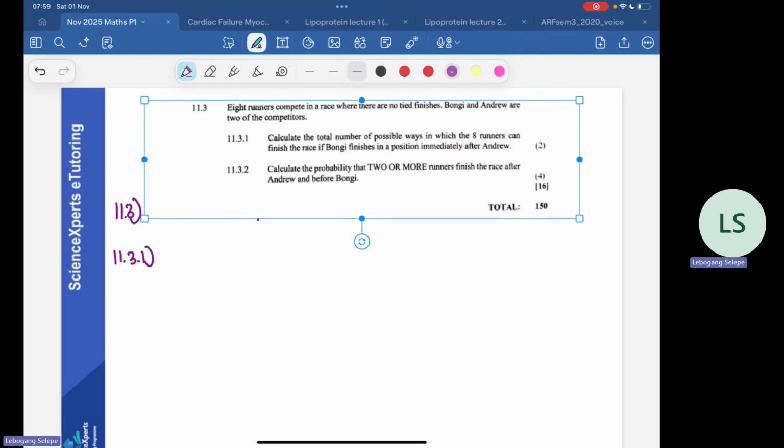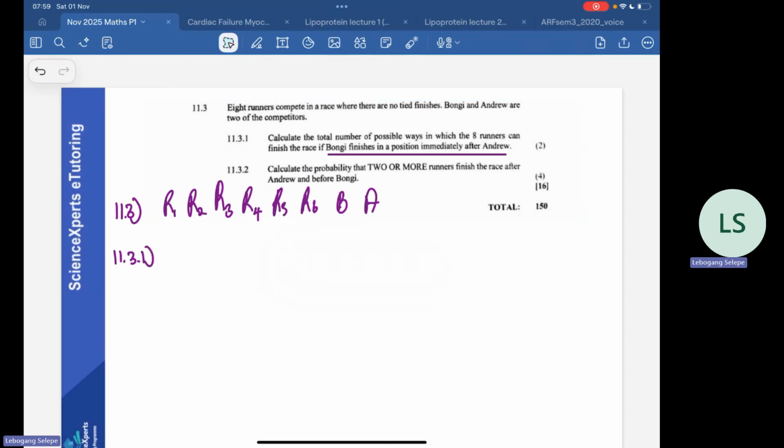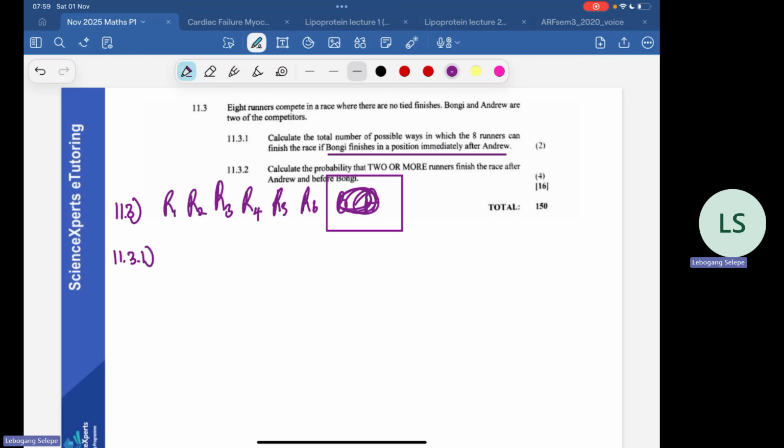So they would always be together, but then with them being together always, Bongi needs to be after, right? So we can take BA as a single entity, but then A needs to come before B always. Andrew needs to come before B, right?